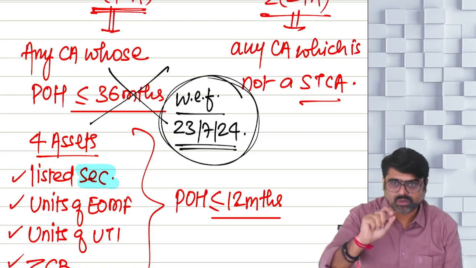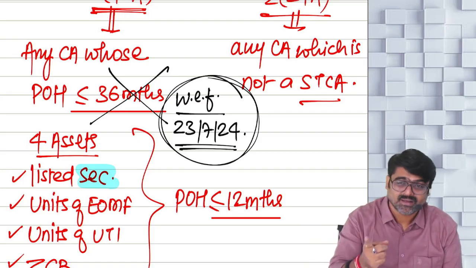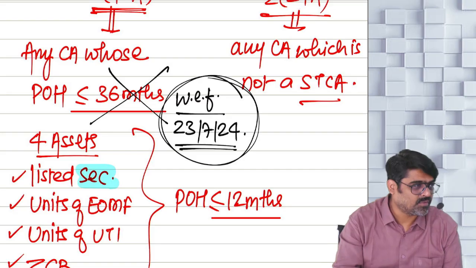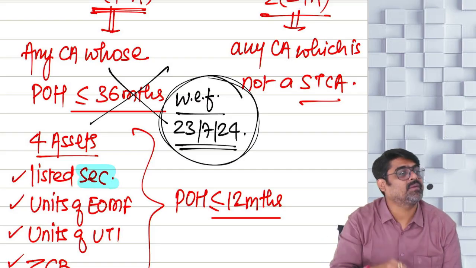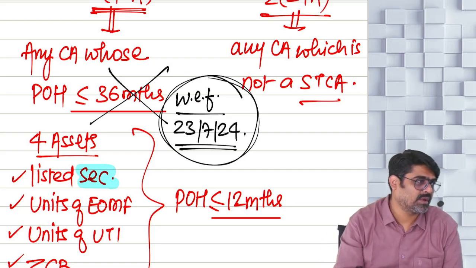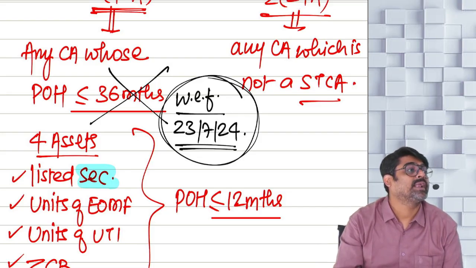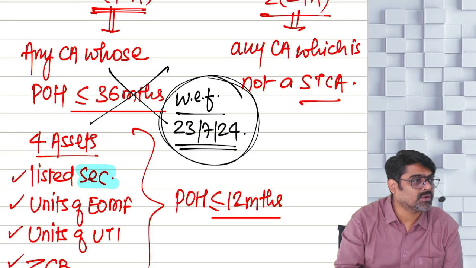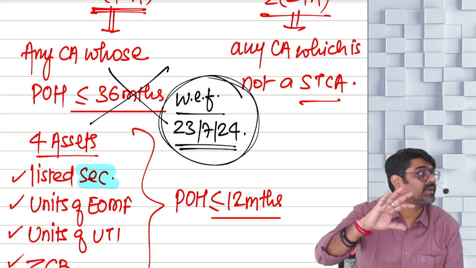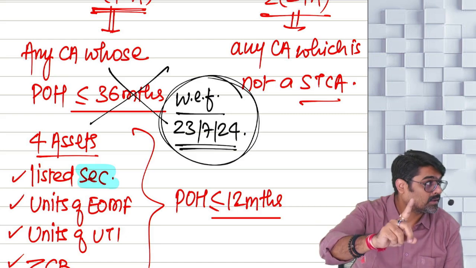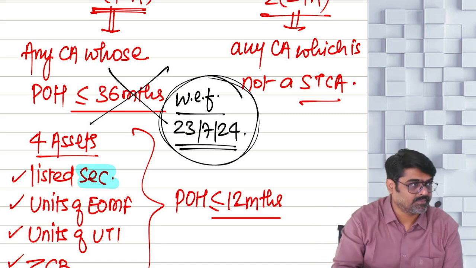So in the year 2024, the first budget came in February 2024. That was Finance Bill number 1, which came in February 24. Yes or no? And because of that, Finance Act number 1 of 2024 was made.